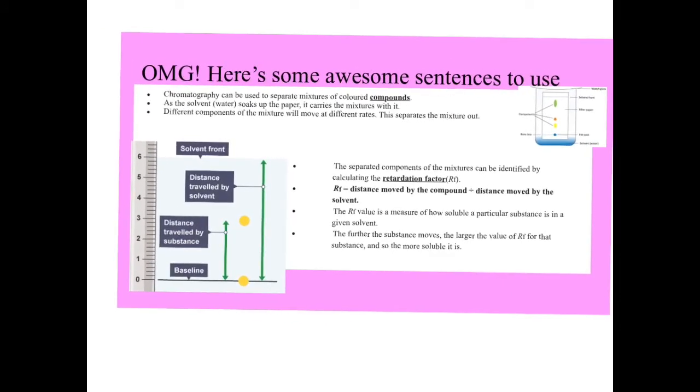So you've got your baseline, like I said, that will be in pencil, so it doesn't affect it. Then with a ruler, you can work out how far the solvent's moved. It's the solvent front. Okay, in this case, it's 6. So the solvent's moved 6. How far has the substance moved? Substance has moved 3. So then you just do 3 divided by 6, and that will give you the RF value.